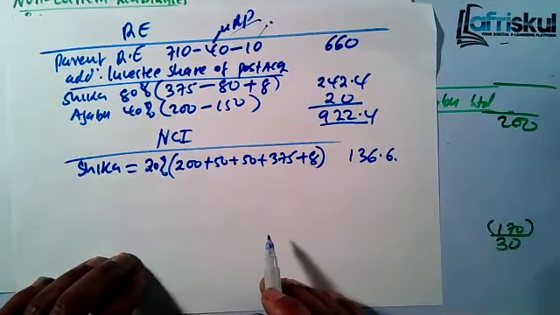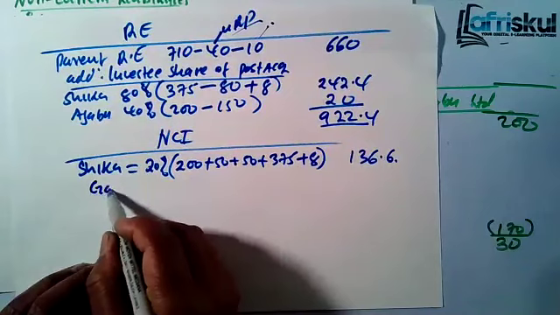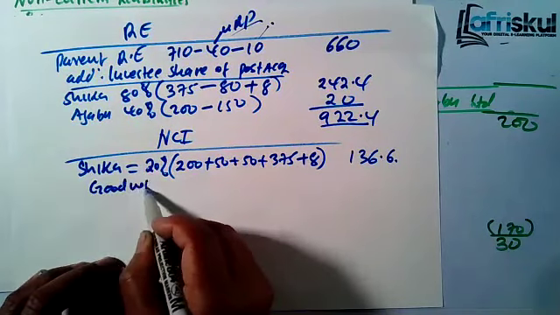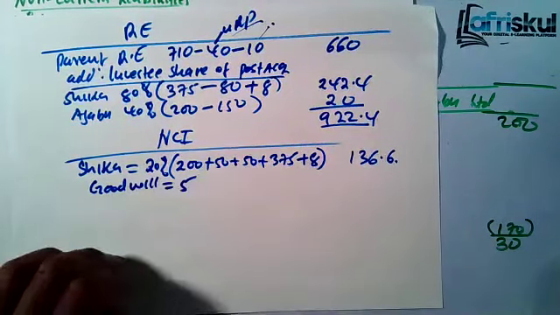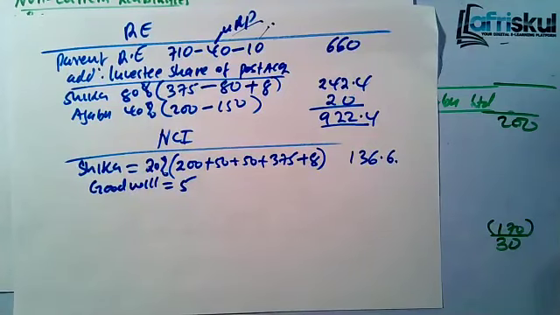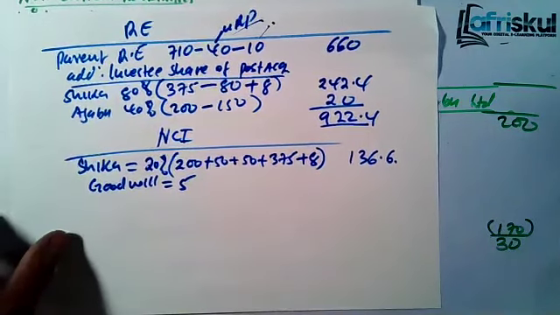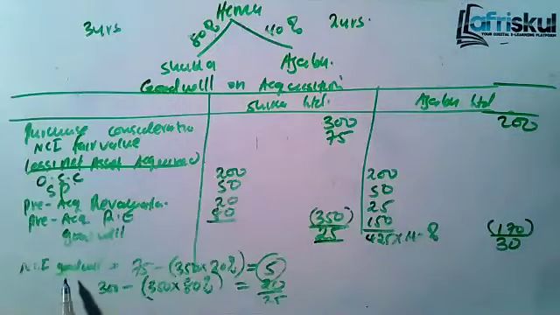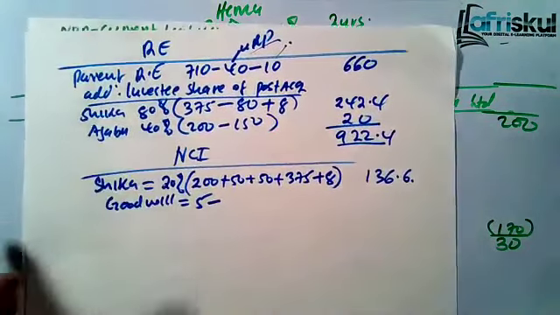You add back the overcharged depreciation to adjust for this retained earnings, and you'll get 136.6. And then we add, remember we had NCI goodwill. We had found it was 5. Let me show you where it was. Yeah, here it is. Remember we had NCI goodwill, which was 5. So you take 5 minus the impairment.